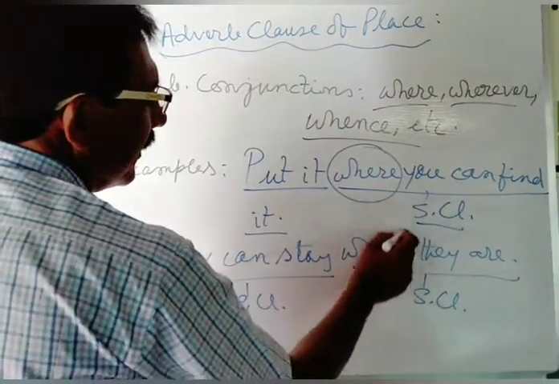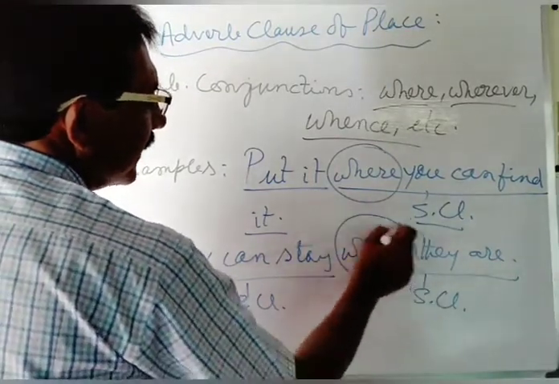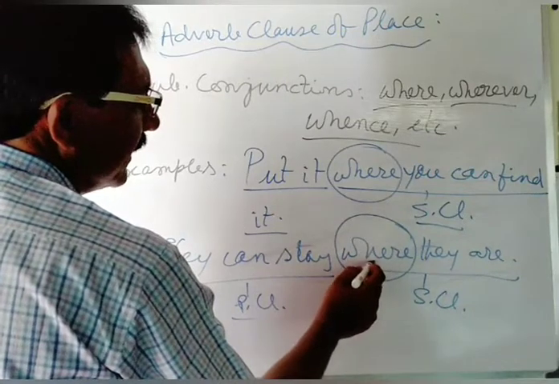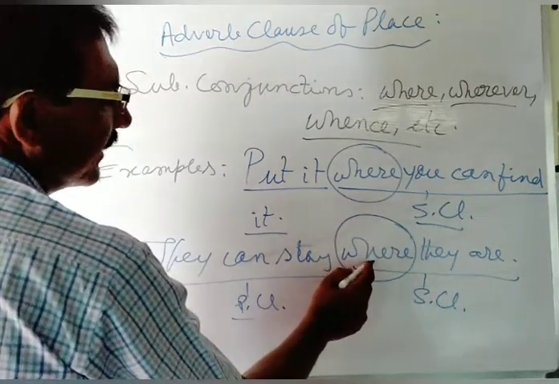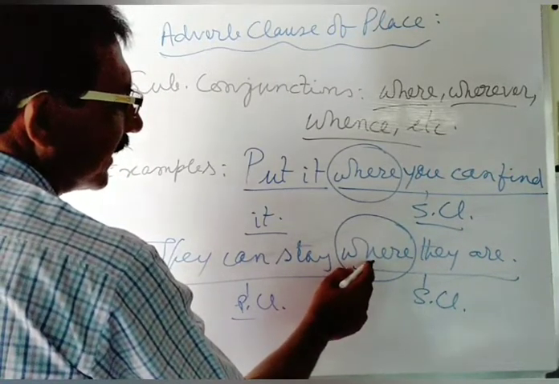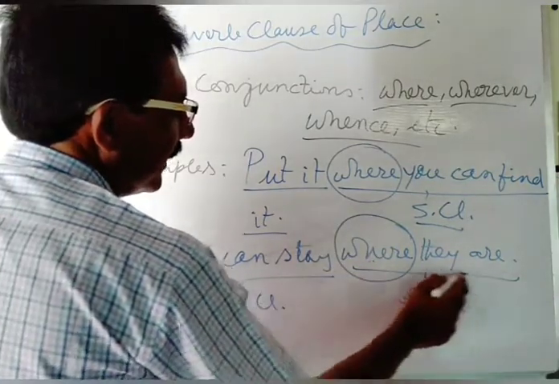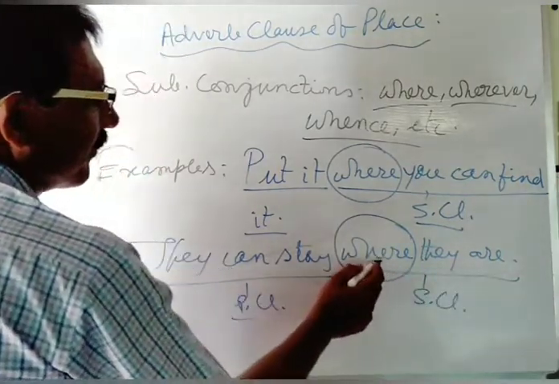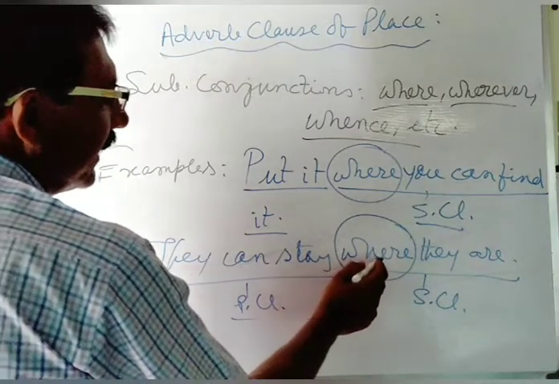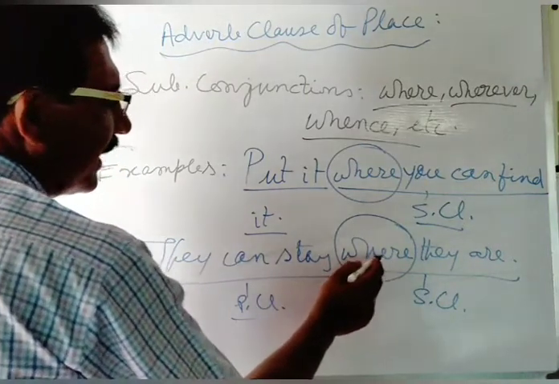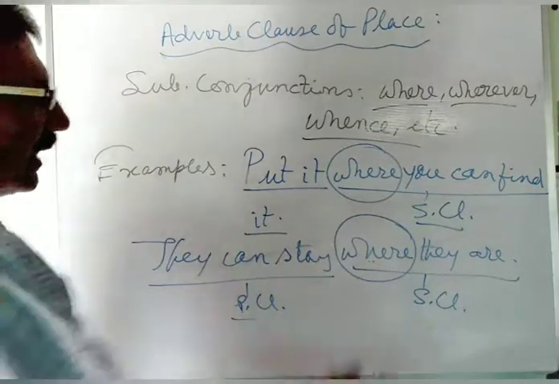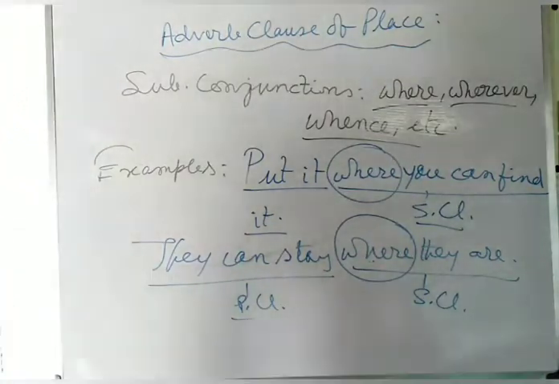This subordinating clause is used with the subordinating conjunction where, which is used at the beginning of the subordinating clause. Because it indicates place, it is to be termed the adverb clause of place.